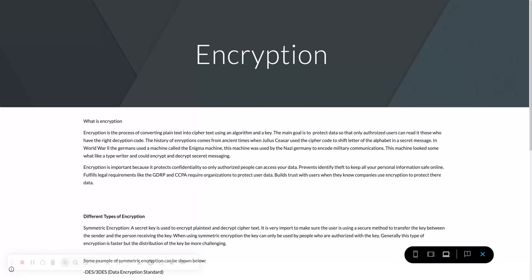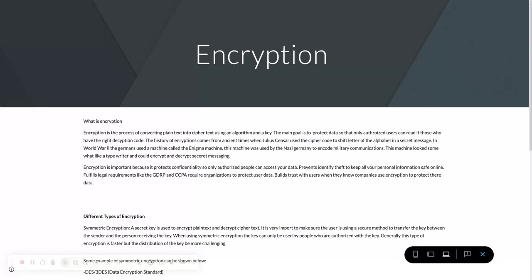Encryption is important because it protects confidentiality so only authorized people can access your data, prevents identity theft to keep all your personal information safe online, fulfills legal requirements like the GDPR and the CCPA, which require organizations to protect user data, and builds trust with users when they know that companies use encryption to protect their data.